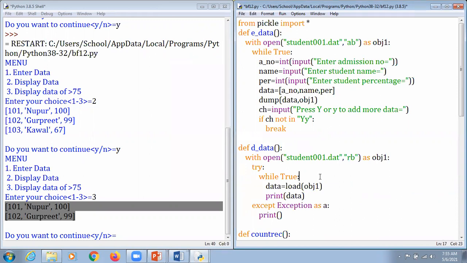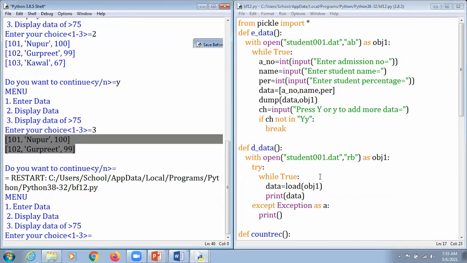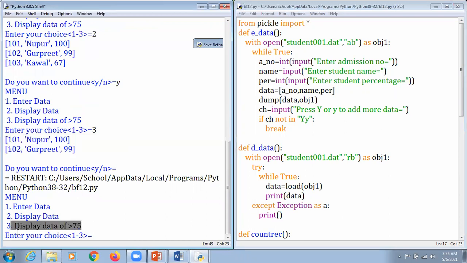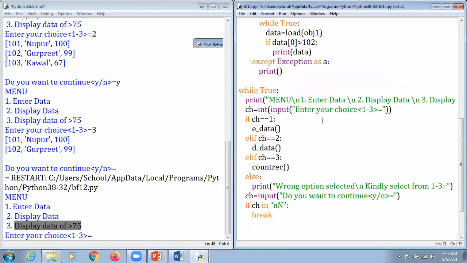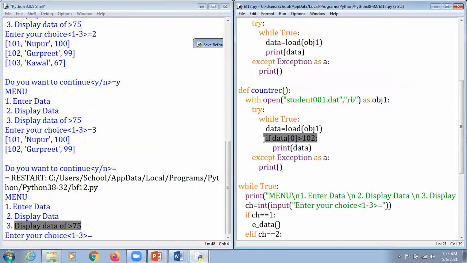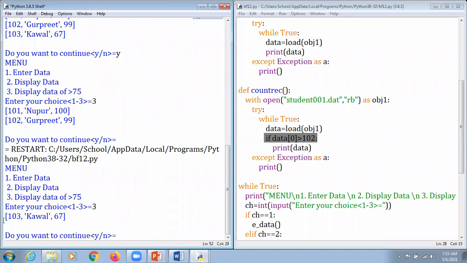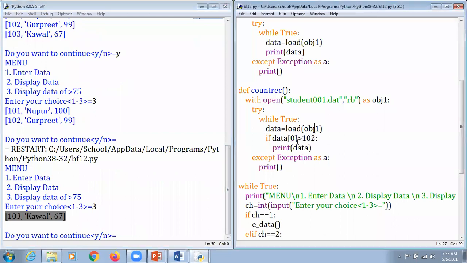So here, again we are just going to hit F5 and hit the enter key. Because we are making changes in the code here, we make changes so that data 0 is greater than 102. So I'm just going to hit option 3 here, and the output will be 103, Kaval and 67. Okay, what happened here when we mention this? Kindly consider this and give me a response in the chat box, please. It's my humble request.